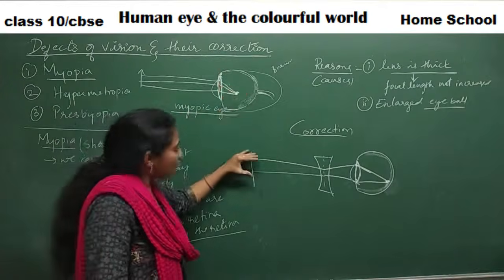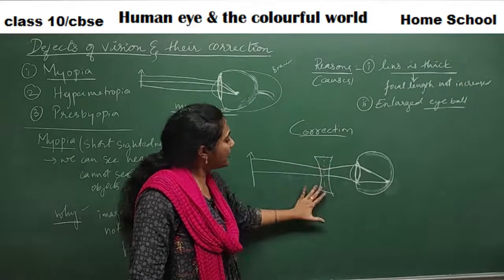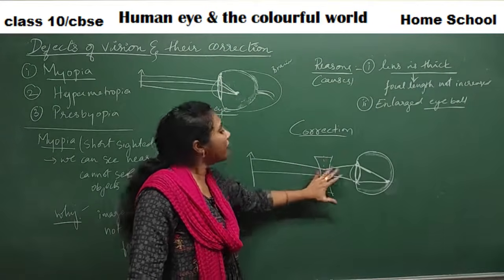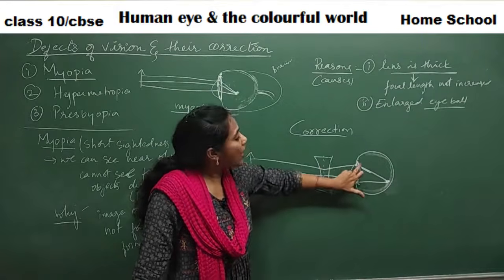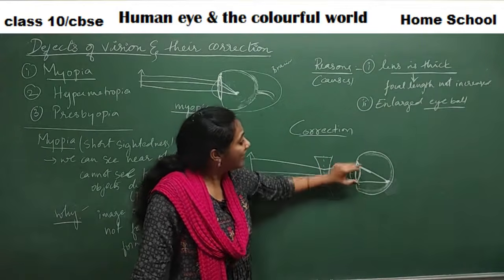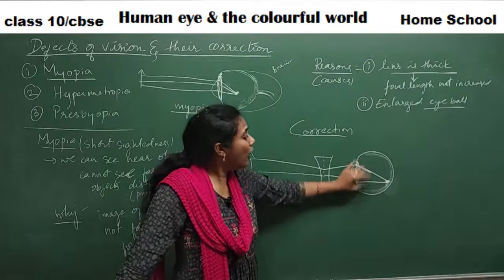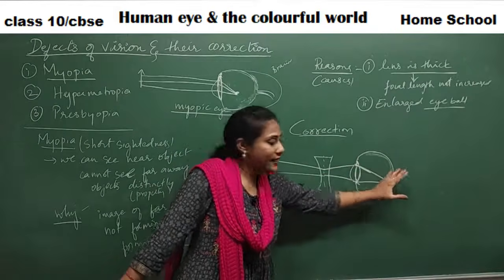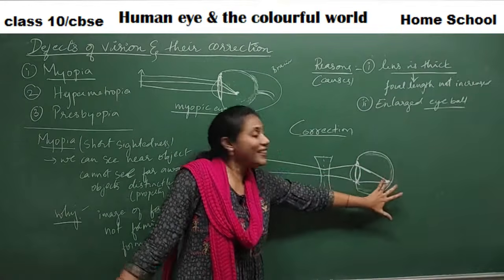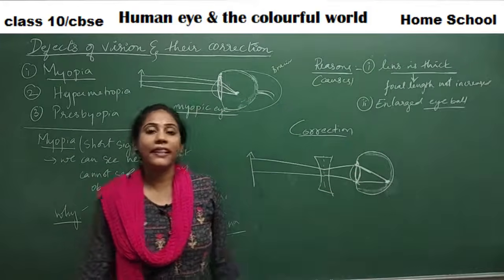But here, they are traveling a longer distance, but in front of them, which lens do you have? A concave lens, so divergence is happening, and again the moment they reach the convex lens inside the eye, the level of convergence is more. When the level of convergence is very high, they travel a further certain distance, and they travel near to the retina, and there they meet. So the image is formed on the retina.